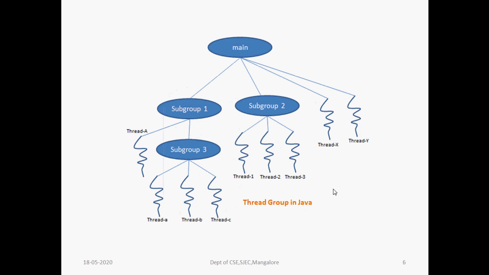Now the thread group in Java. The main program, the public static void main, is divided into different subgroups: subgroup 1, subgroup 2, subgroup 3, subgroup 4, like that. Again, in subgroup 1, the process statements are divided into thread A, thread B, thread C, thread D, like that. The group of threads responsible for executing one single program is called a thread group.